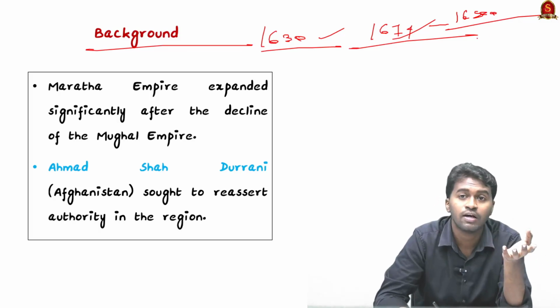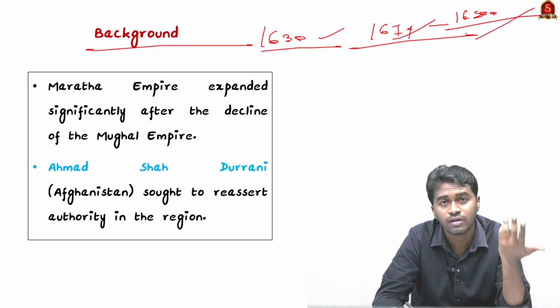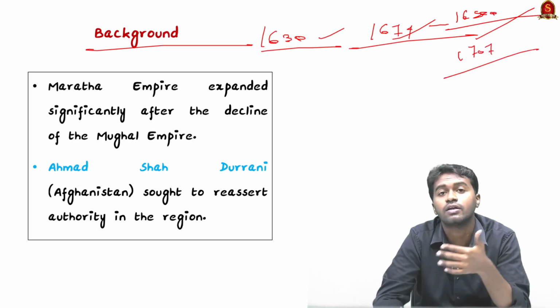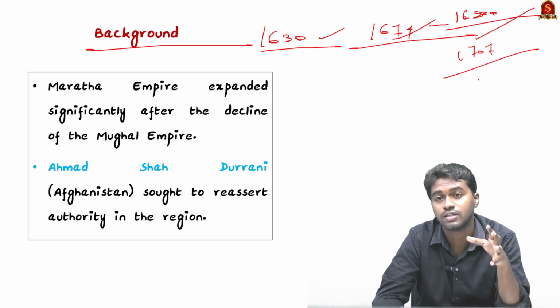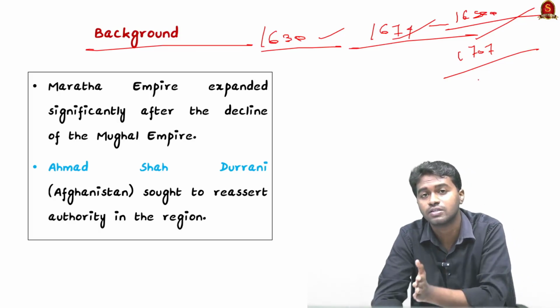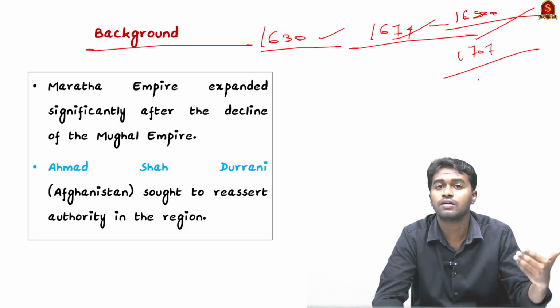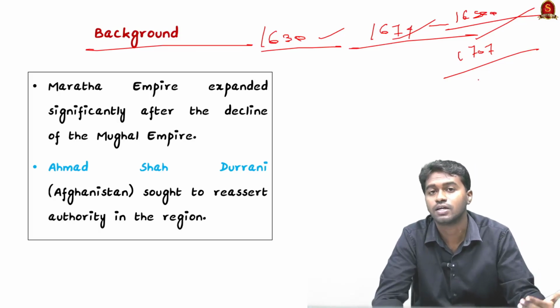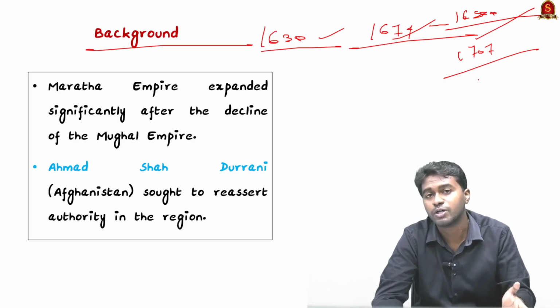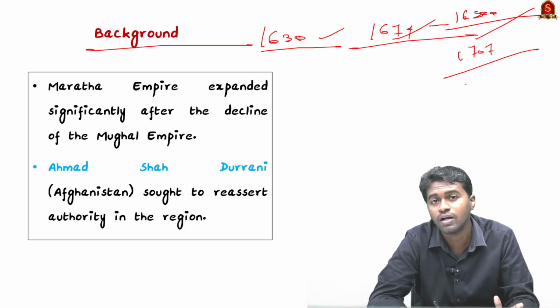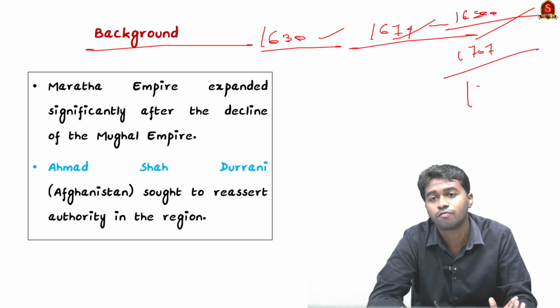After that, in 1707, Aurangzeb died, and the Marathas regained their power fully. By then the Peshwas, that means the Prime Minister post, ascended to power. Madhava Rao was the first Peshwa, and under his leadership the Marathas advanced further. After that, the Peshwaship was succeeded by his son Bajirao, and later Balaji Bajirao ascended the Peshwa post. During the time of Balaji Bajirao, the third battle of Panipat was fought.